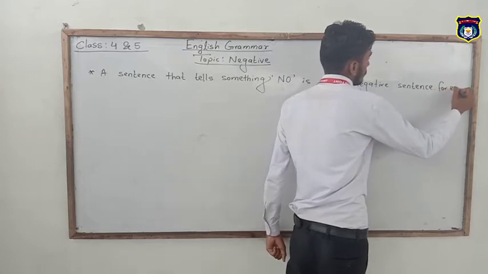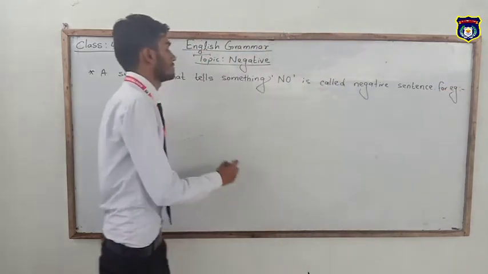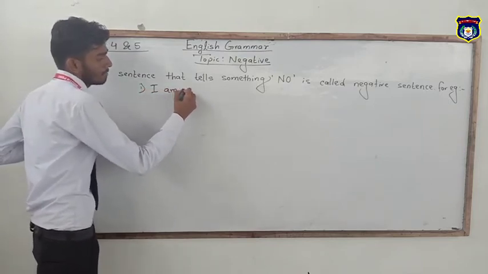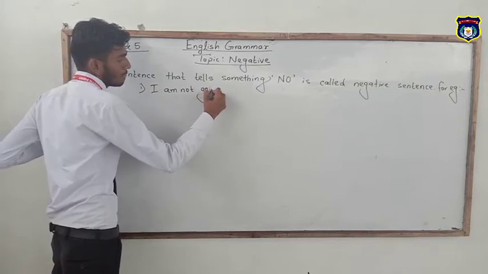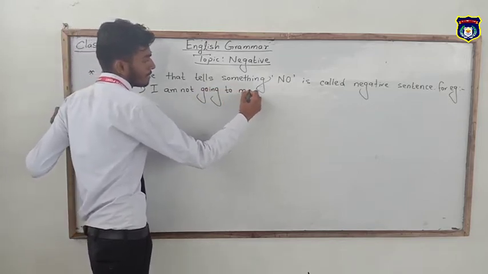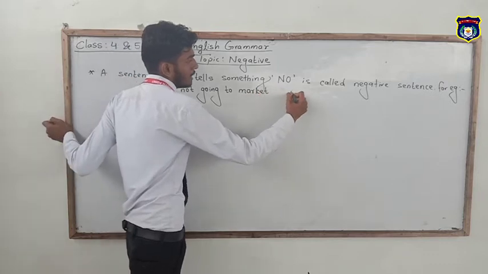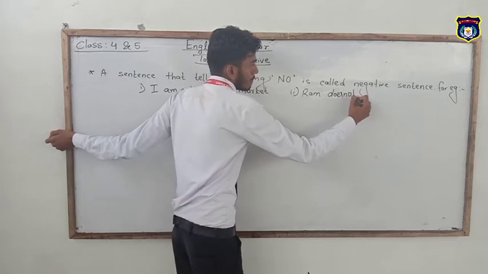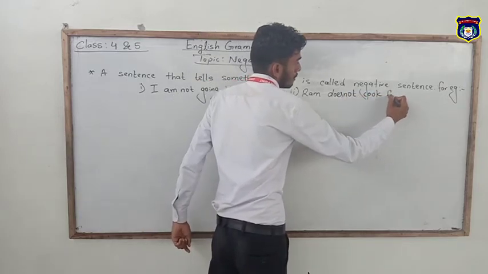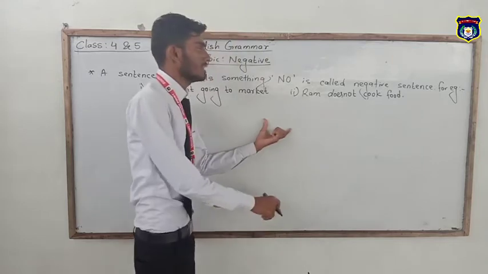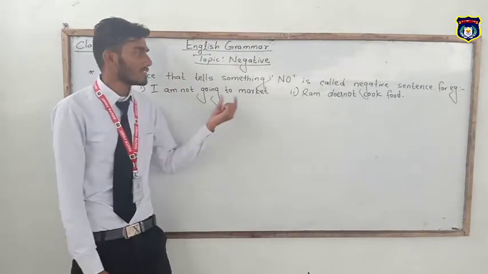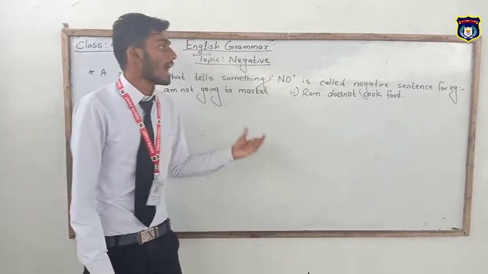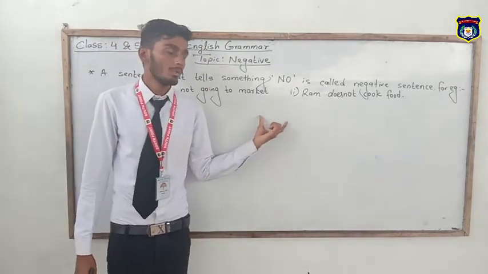For example, just like I am not going to market. Another one is just like Ram does not cook food. Actually, a negative sentence generally contains not. If a sentence contains not, then we can say that it is a negative sentence. And how to make any sentence into negative form, we discuss about this.